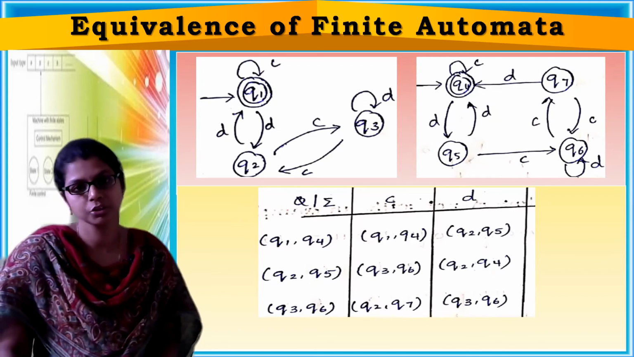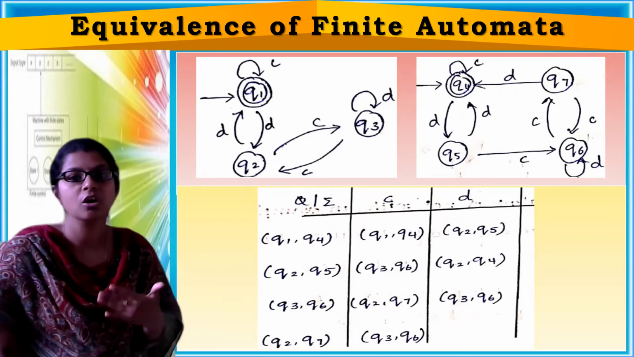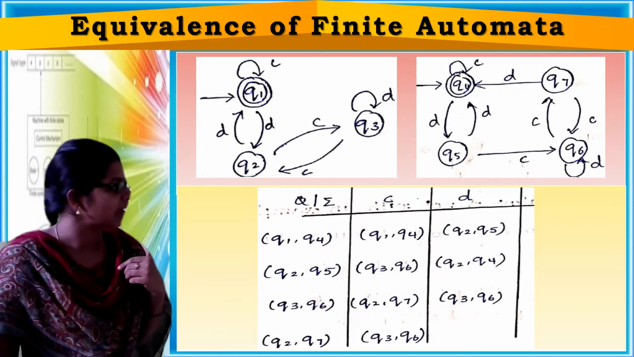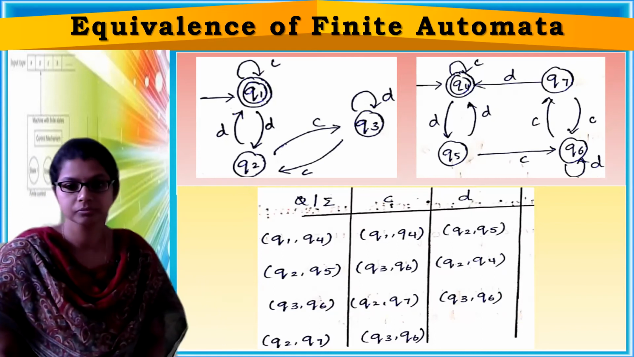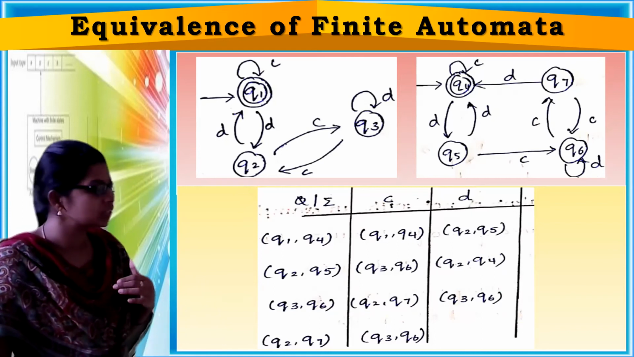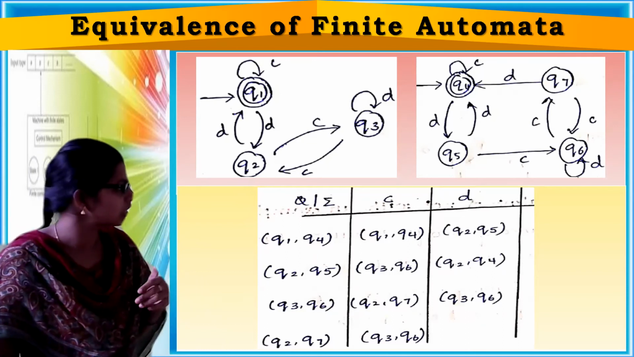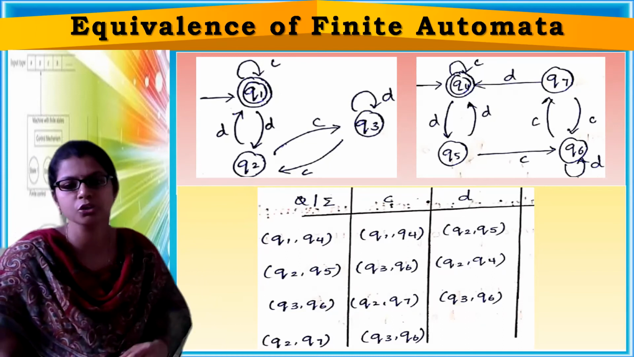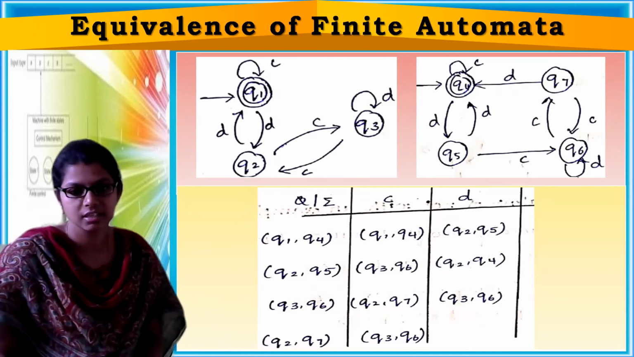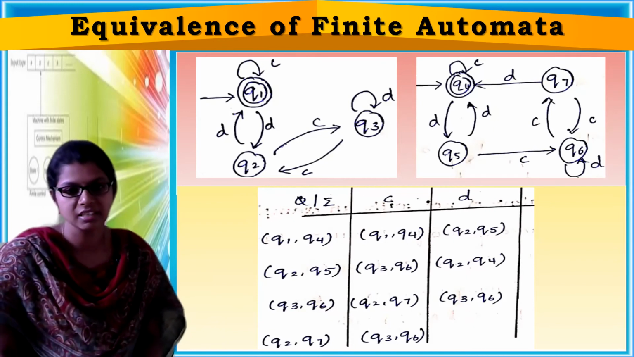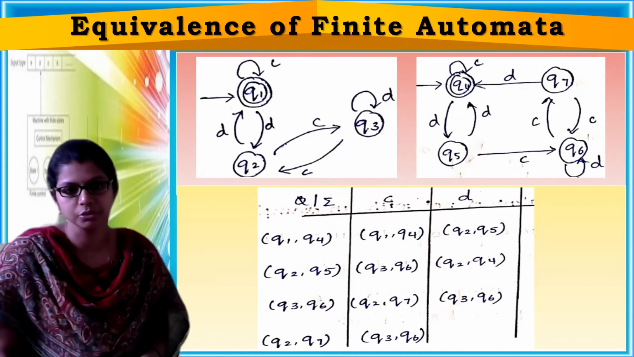Q2 comma Q7. Now Q2 on input symbol C has a transition to Q3. Next Q7 on input symbol C has a transition to Q6. Right? So Q3 comma Q6. Both are non-final states. So continue.